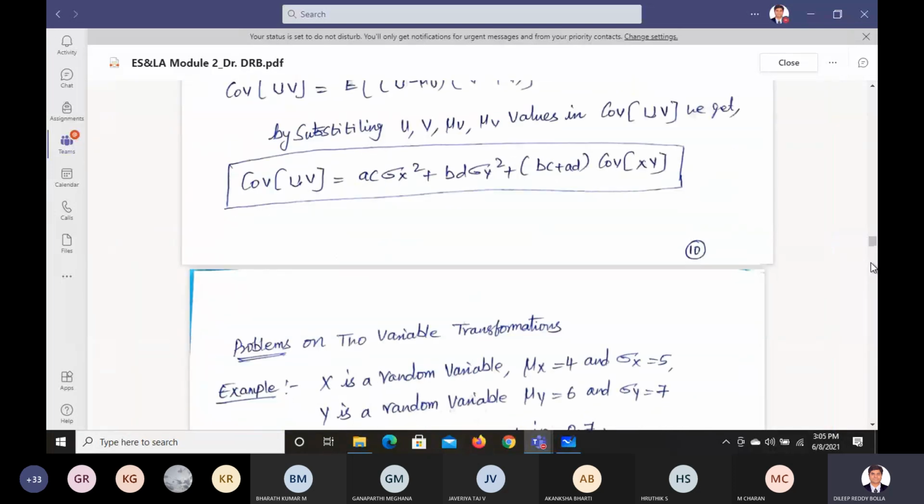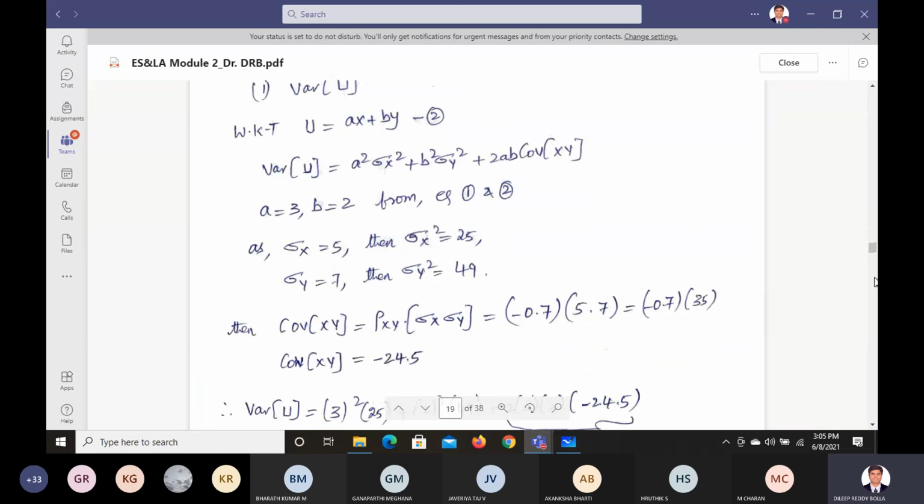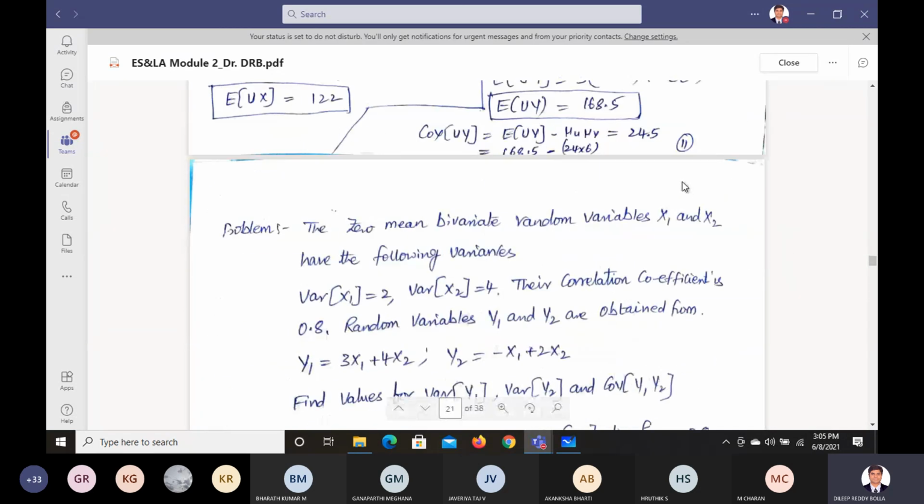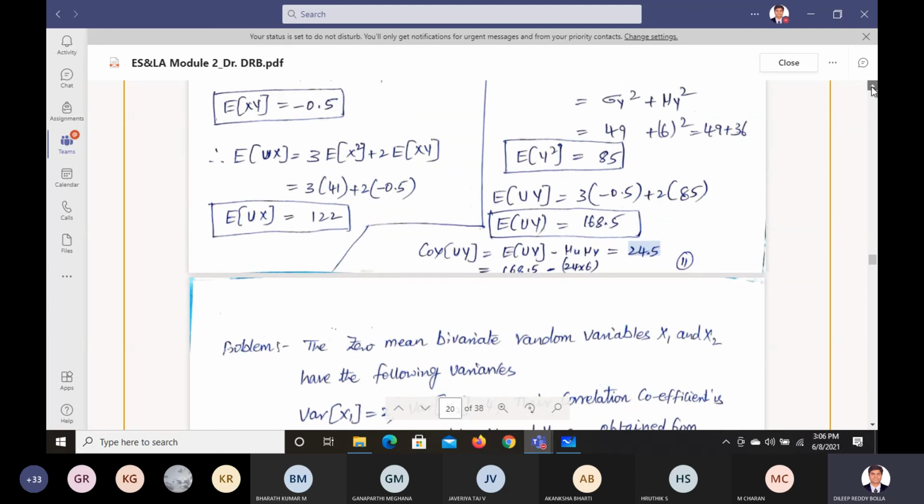If you do that, what did we get? How much did we get here? You're going to get around 24.5, which means this one is 168.5 minus 24 into 6, that is you're going to get 24.5. Please go through that once again. Any doubts, I'll clarify.